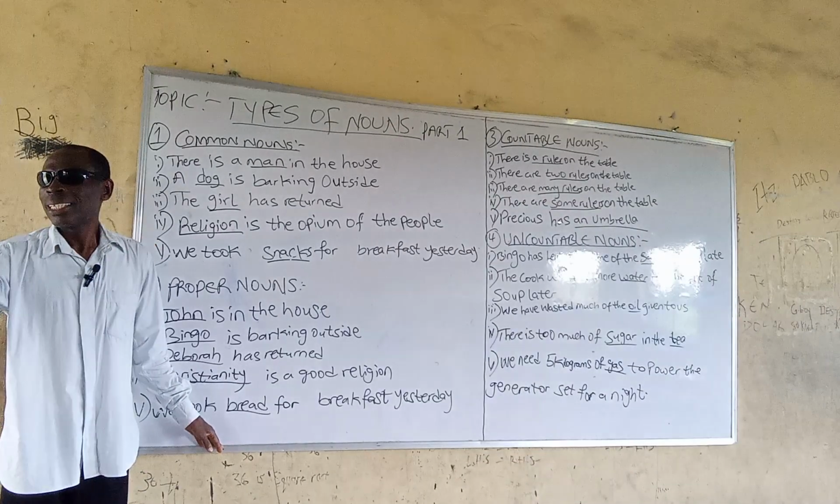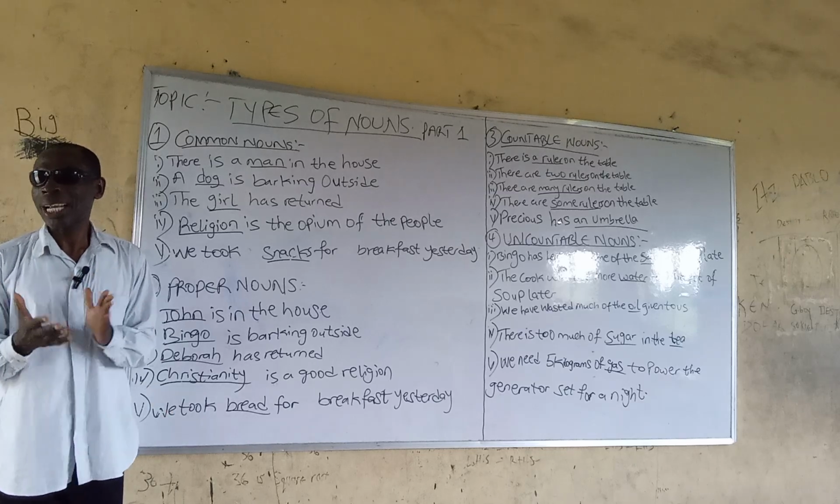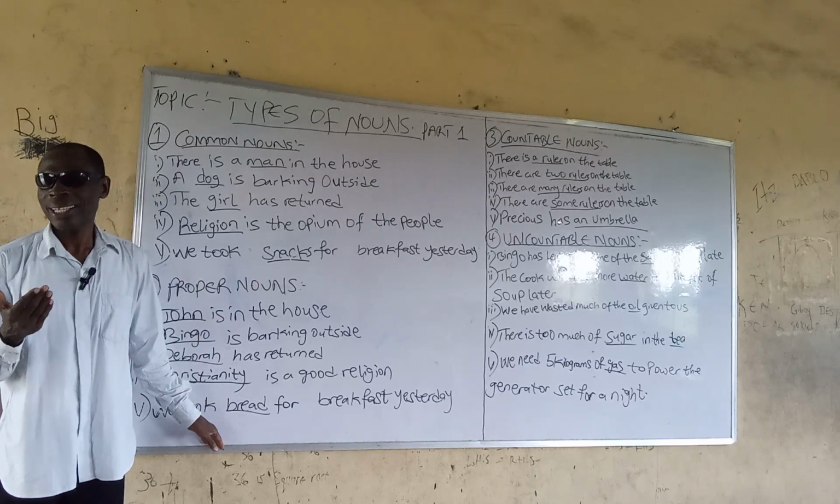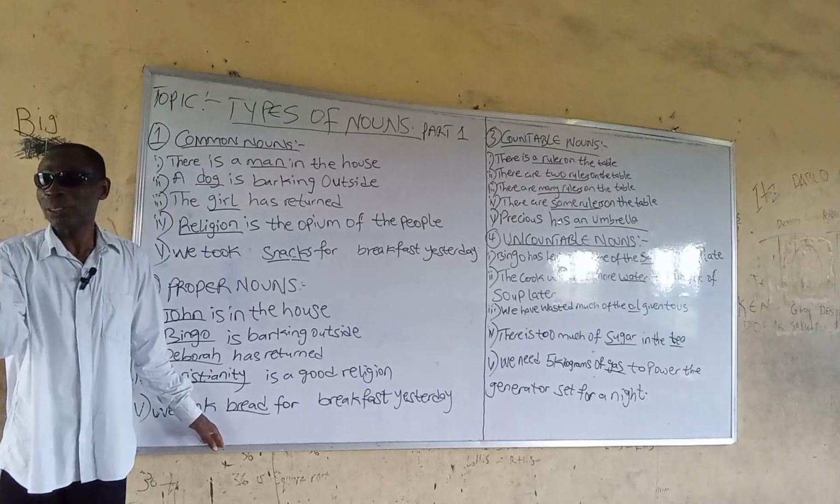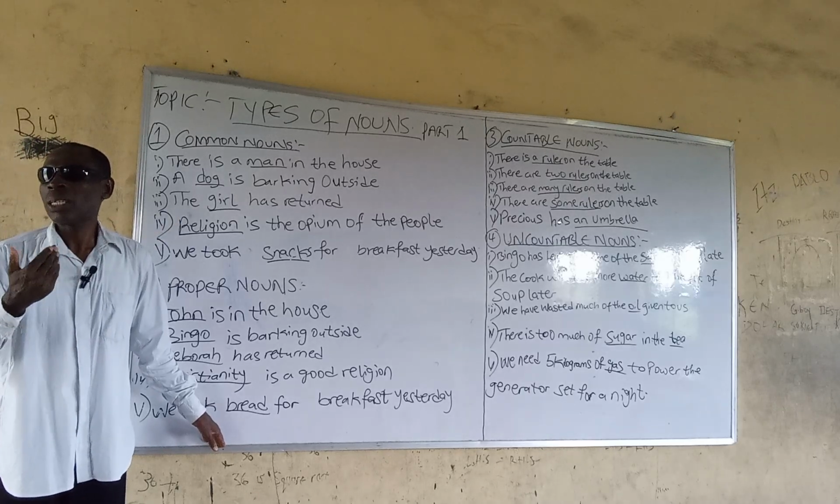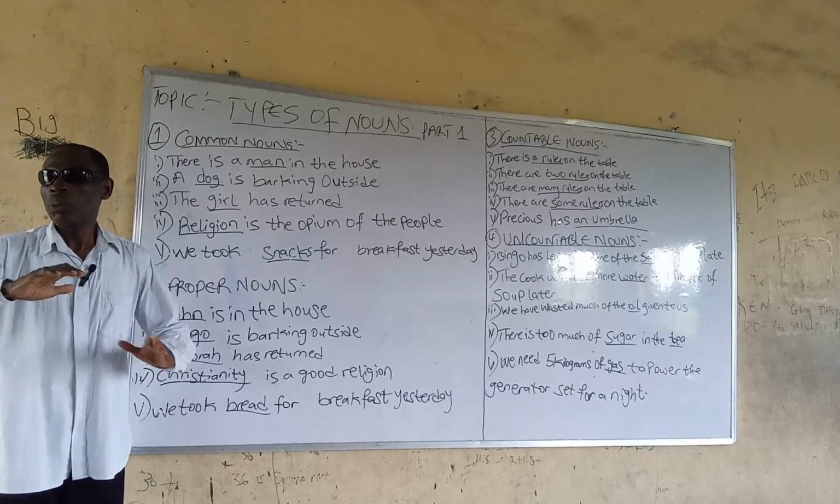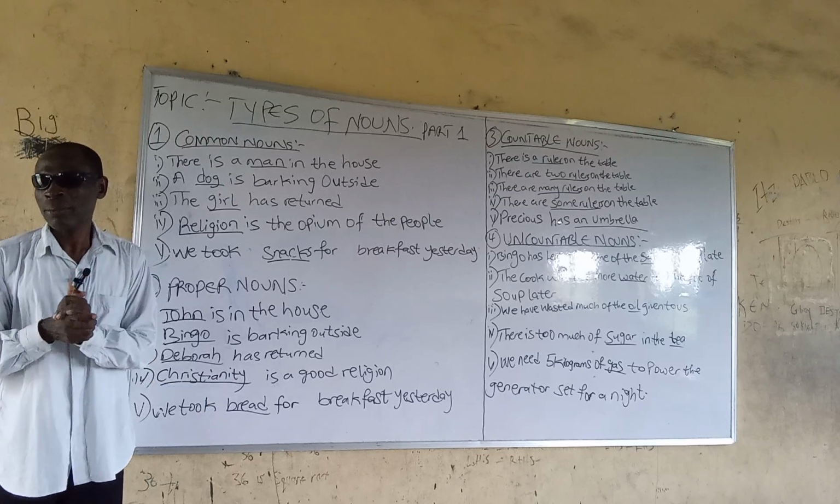Sentence number 3. Am I right? The cook will add some water to the soup later. Sorry, that is sentence number 3. Pardon me. Water is an example of what? Uncountable nouns, because we cannot count water.